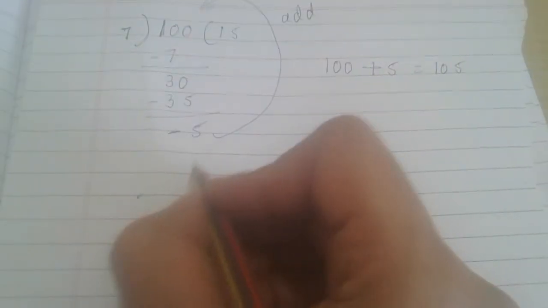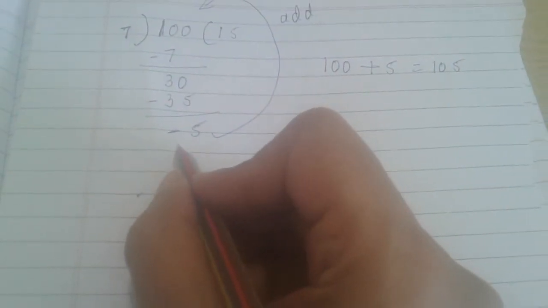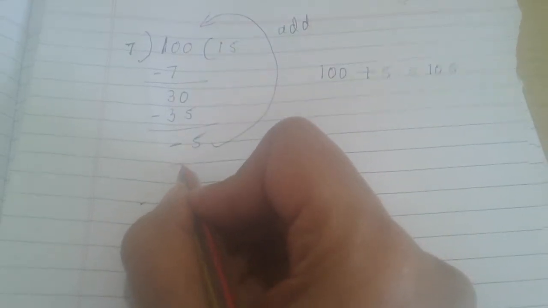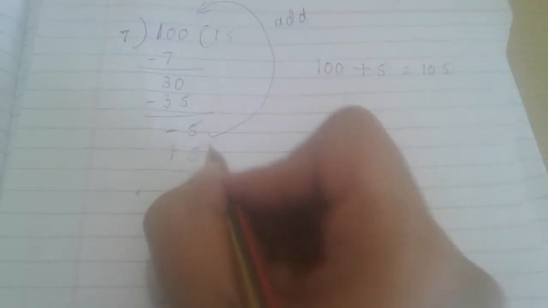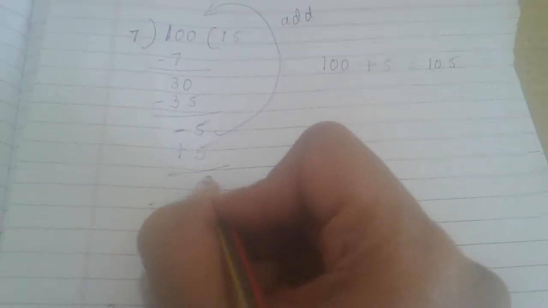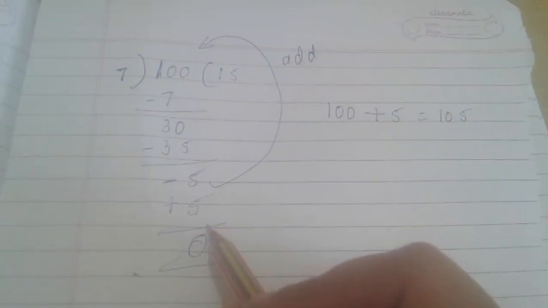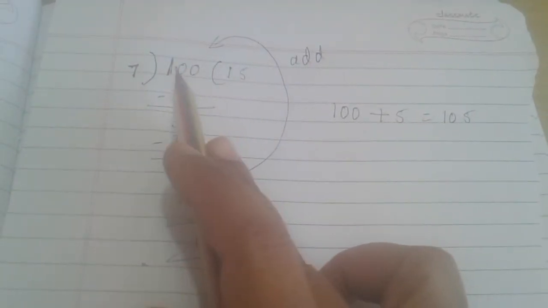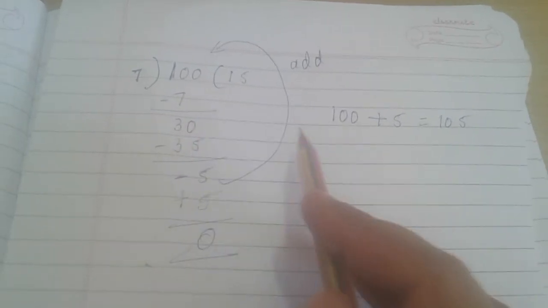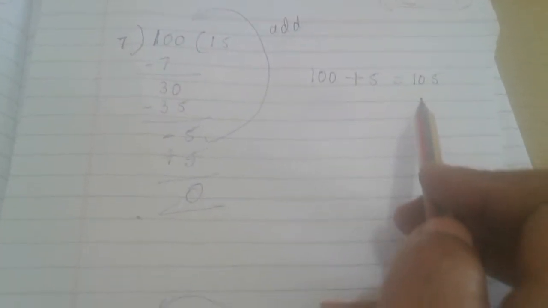Now you tell, children, I got a negative remainder. So what do I have to add to minus 5 to make it 0? If I add plus 5, the remainder becomes 0. The same plus 5 you need to add to the dividend, that is 100. So 100 plus 5 is 105.